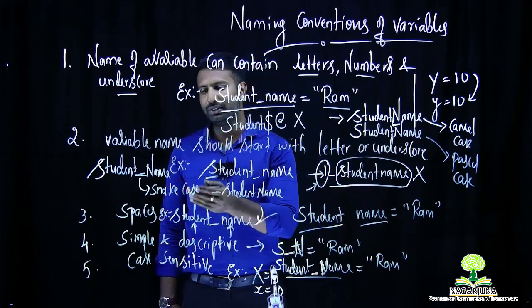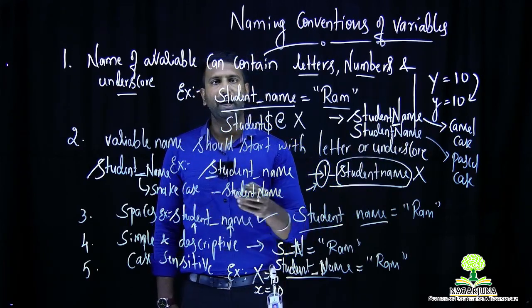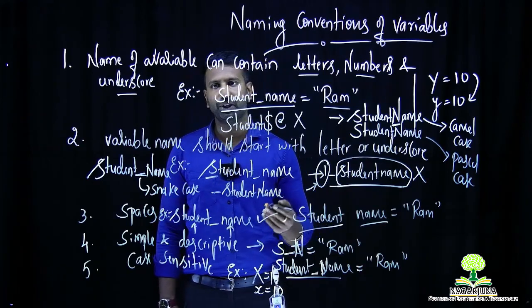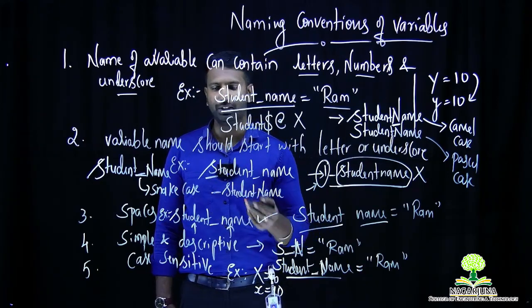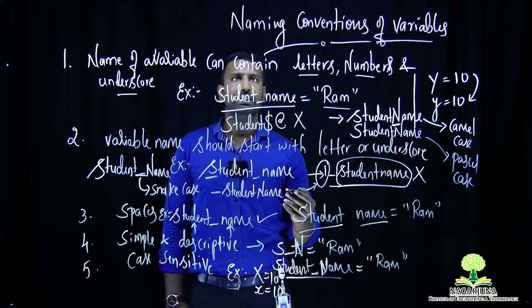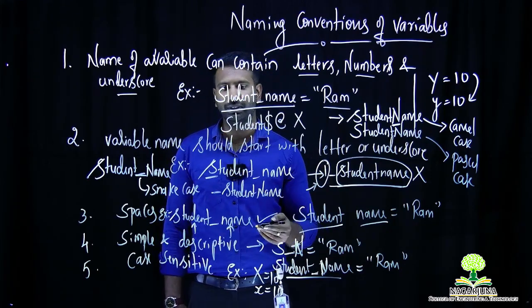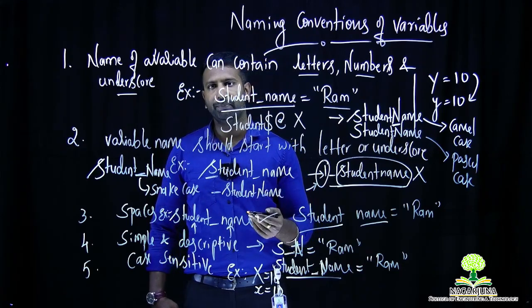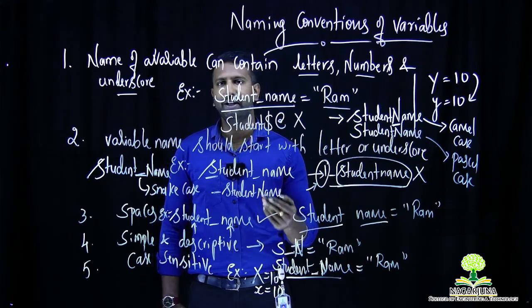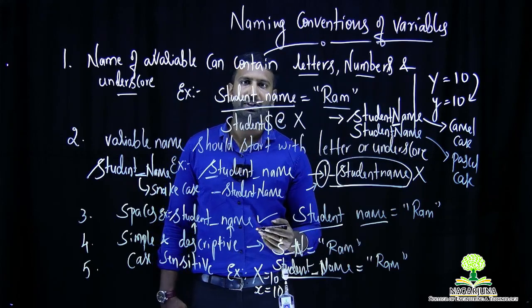And the last method is snake case, where you will have lowercase letters only for every word, but you separate them by using the underscore. This is about naming conventions of variables in Python, and these rules are mandatory when you are using variable names in Python programming language. Thank you.